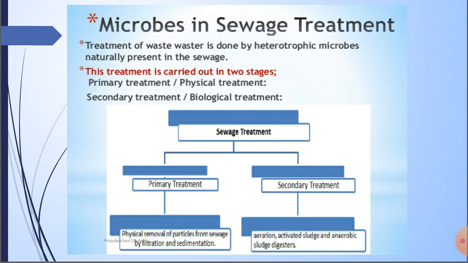Now this treatment is carried out in two stages: primary treatment and secondary treatment. Primary treatment is also called physical treatment, and secondary treatment is also called biological treatment. In primary treatment, there is a physical removal of particles from sewage by filtration and sedimentation. And in secondary treatment, there are aeration, activated sludge and the anaerobic sludge digester.